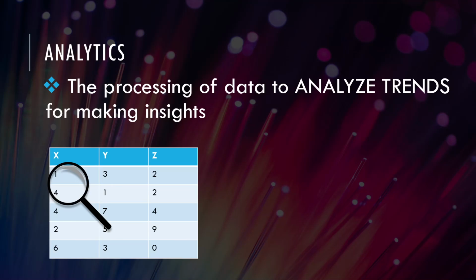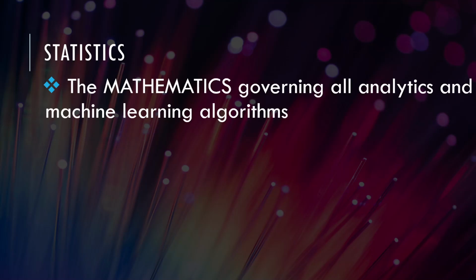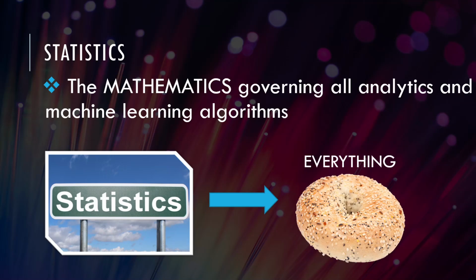Analytics is the processing of data to analyze trends for making insights. And so maybe we'd look at data in a computer, and then we would produce some graph and see how we can do better in the future. Statistics is the mathematics governing all analytics and machine learning algorithms. So this is just the raw theory that mathematicians have outlined. Statistics makes everything. Here's an everything bagel.